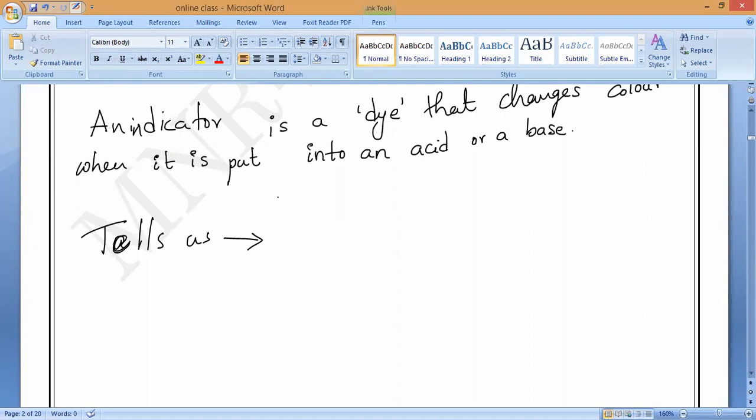How? By changing colors when kept in different substances. That is what you have to understand.